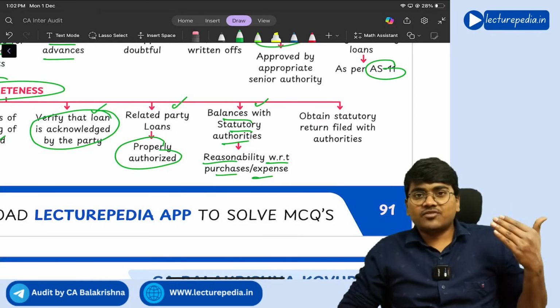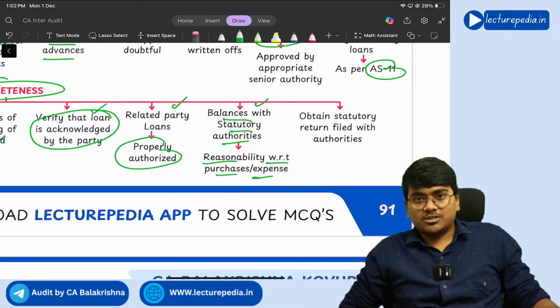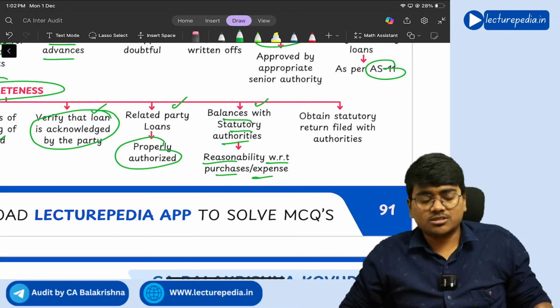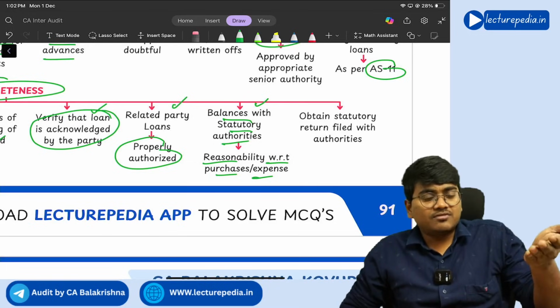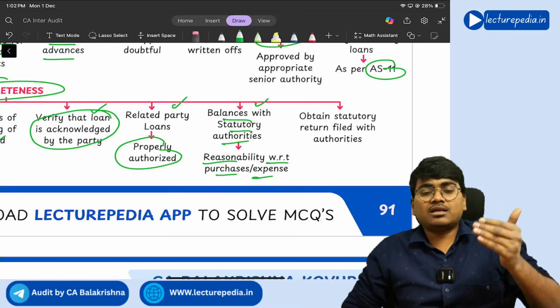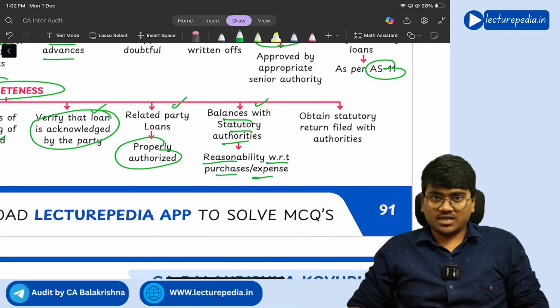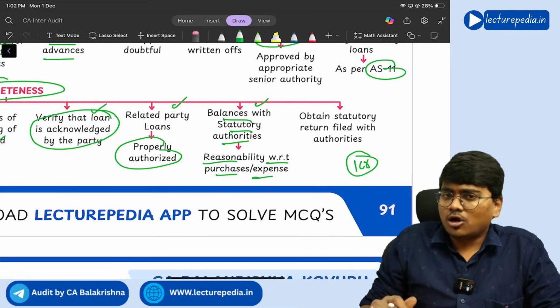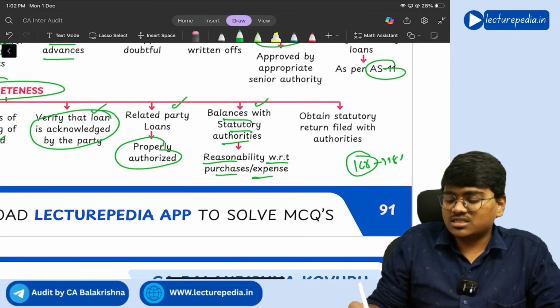So let's say for example the GST department, input tax credit lying with the GST department. Now that input tax credit will be directly related to the purchases that you make, correct? Let's say you have made purchases of 1 crore. On average, on your purchases, the rate of GST is 18%.